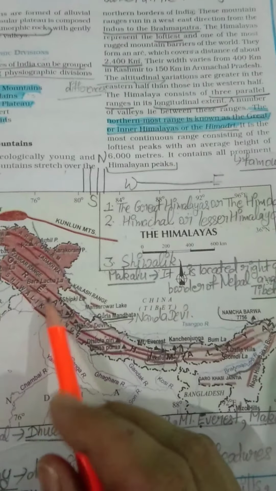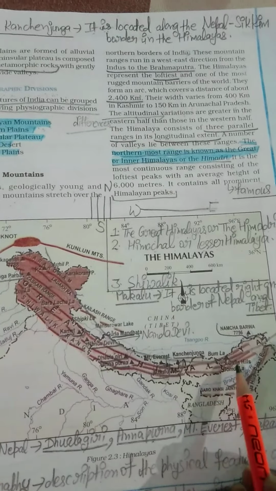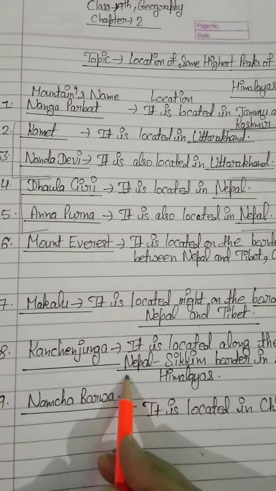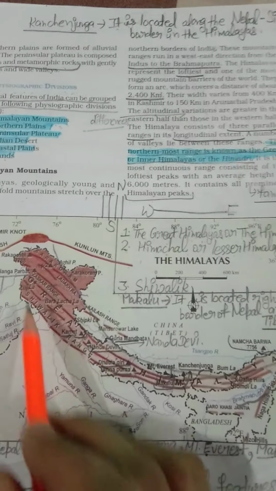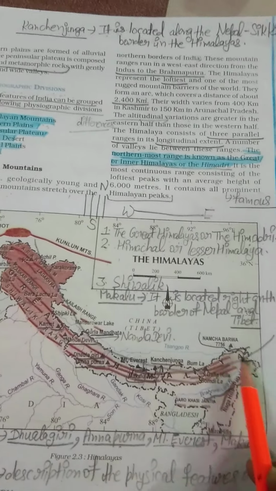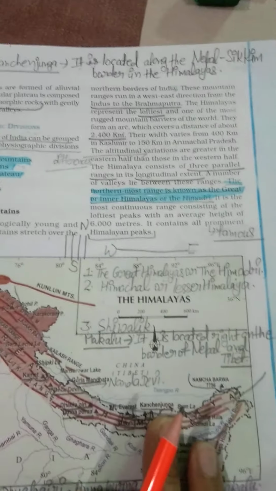So students, what you have to do, you have to take an India map and try to locate these mountains. The names of these mountains have been given in this table also. See this table, and I have given you this page also for the location. You can see with the help of this page also. So take an India map and locate all these major mountains, and after that paste the map in your geography notebook. Okay, students, and your work should be very neat and clear. Okay, now let me explain further.